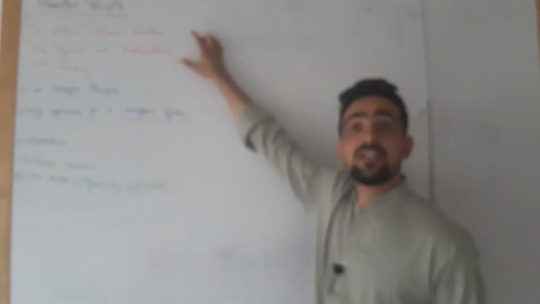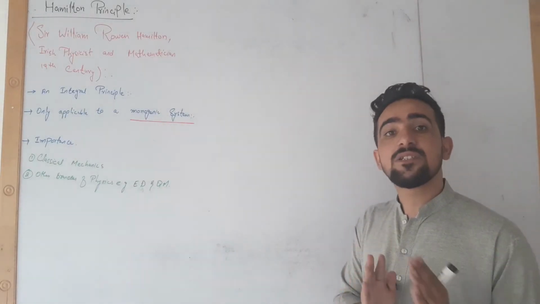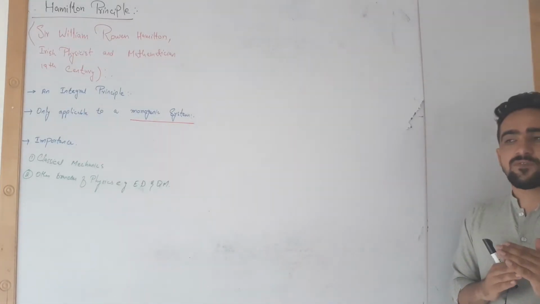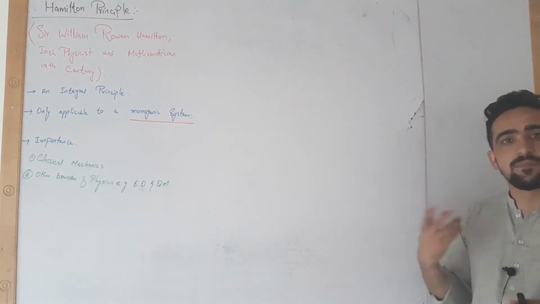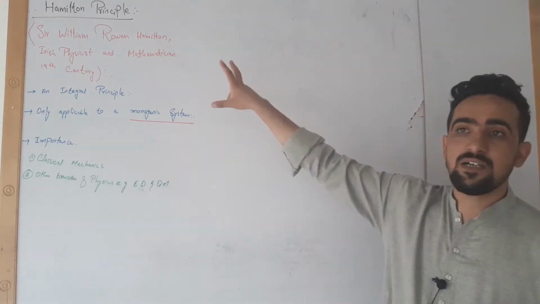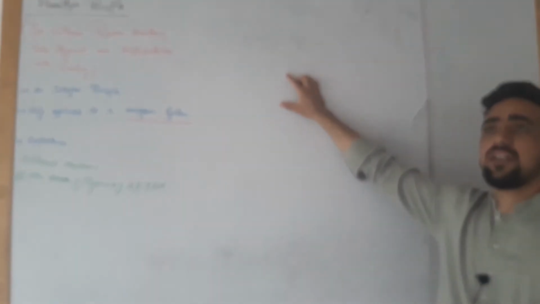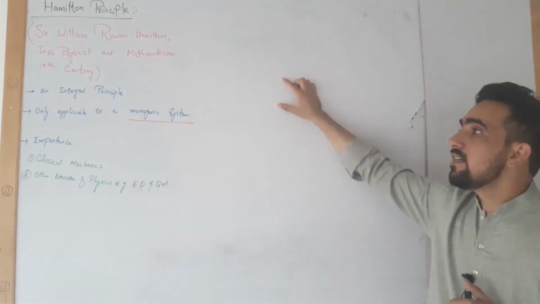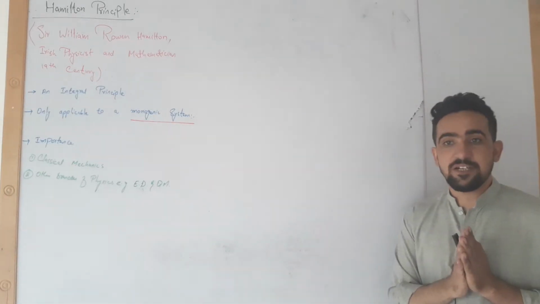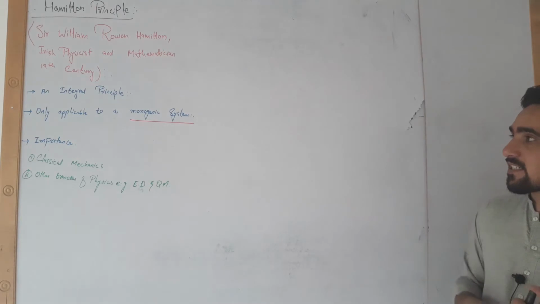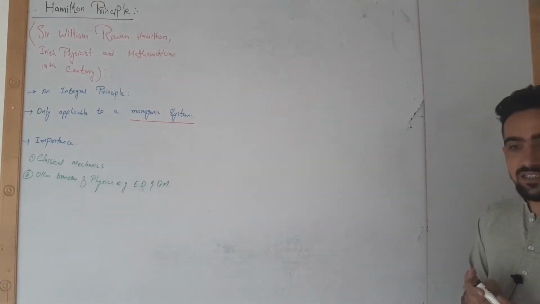This principle, Hamilton principle, is more basic than Newton's laws of motion, and almost 80% of classical mechanics is covered by this Hamilton principle. You can develop the Lagrange equation from Hamilton principle. You can apply it to any system in classical mechanics. So before going to the statement of Hamilton principle, let us just discuss a few properties of this principle.